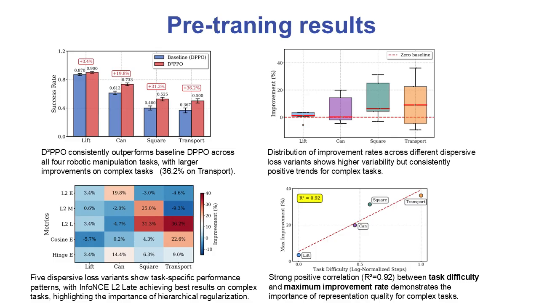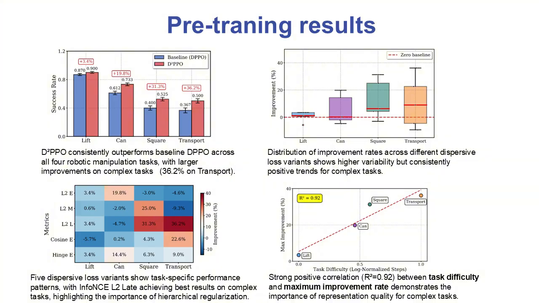Our pre-training experiments demonstrate significant improvements across all tasks. Let me walk through these four key findings. First, D²PPO consistently outperforms baseline DPPO across all four robotic manipulation tasks, with larger improvements on complex tasks, achieving a 36.2% improvement on the transport task.